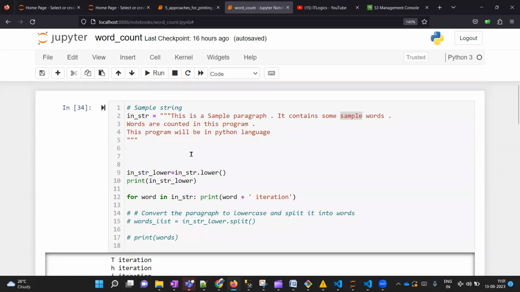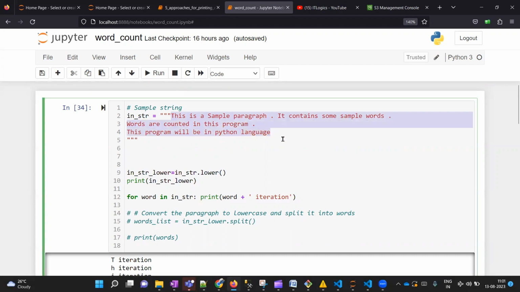Now let's try to develop the Python program for this. If you closely analyze this string, you will see that some words come sometimes with their first character as a capital letter and sometimes as a small letter. However, these two words are the same, and if I calculate the frequency, then the frequency of sample will be 2. But we also know that Python is a case sensitive language. It means it will treat this Sample differently than this sample. So what do we do in this case?